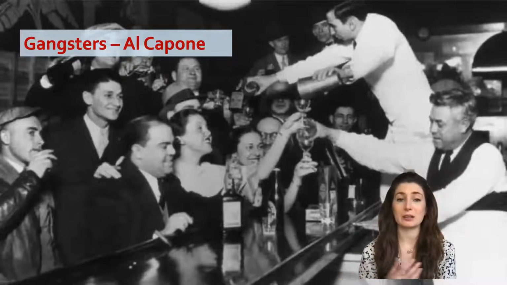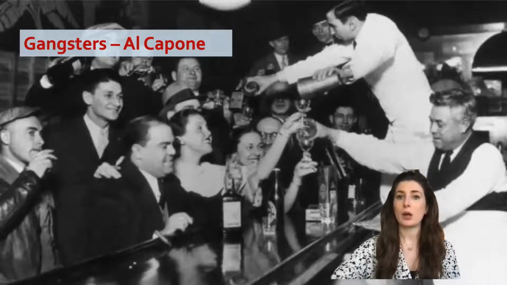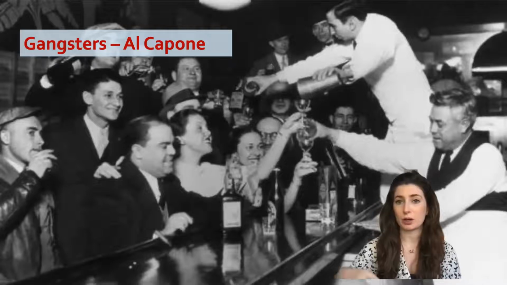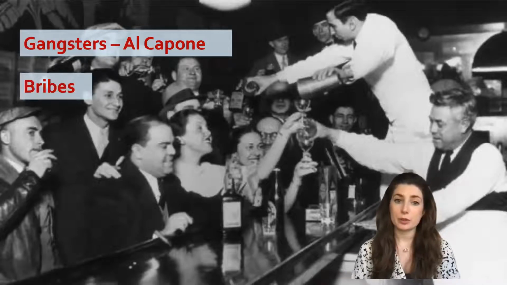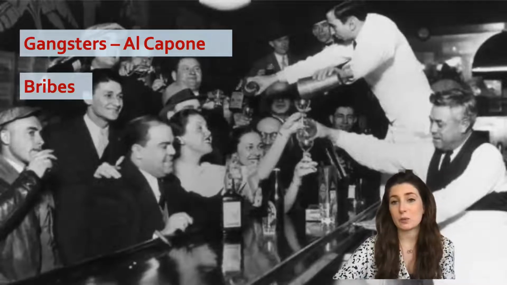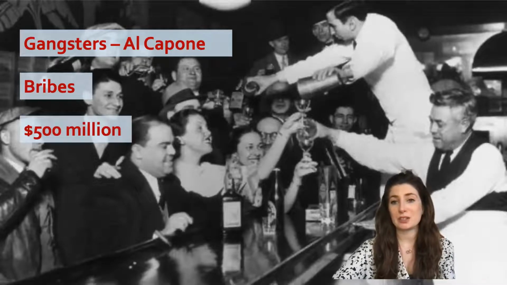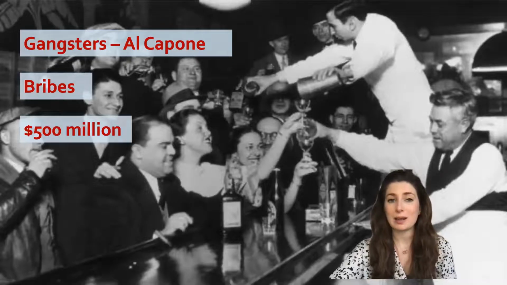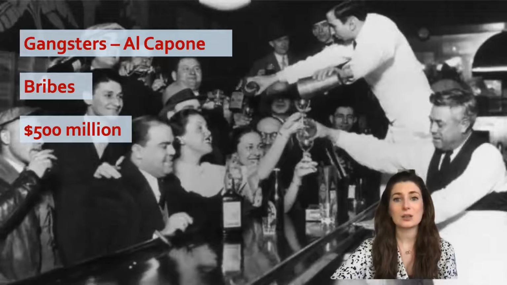Now, another big category as to why prohibition failed was corruption. So we have the role of gangsters like Al Capone, who also controlled the supply of alcohol. Local government officials took bribes, which meant speakeasies didn't get shut down. The average speakeasy at the time was paying $400 a month to the police. Many prohibition agents accepted bribes to turn a blind eye, and the government was losing $500 million a year in taxes. So even for the government, it was not a very attractive option.